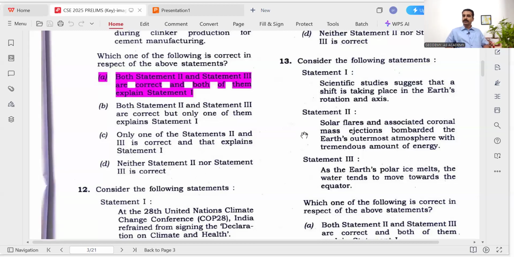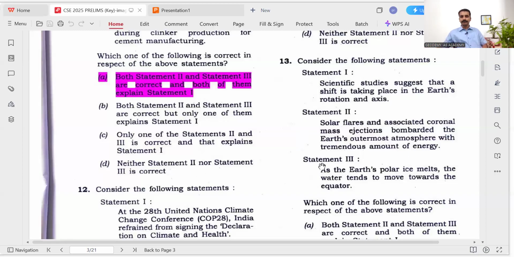Statement 3: As the Earth's polar ice melts, the water tends to move towards the equator. Yes, due to the centrifugal force, the water from the poles, the hydrostatic balance will be maintained, but the water is attracted towards the equator due to centrifugal force, and it has an impact on the rotation and the axis of the Earth.